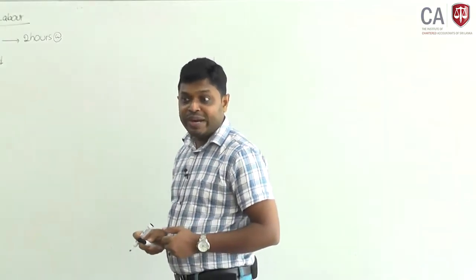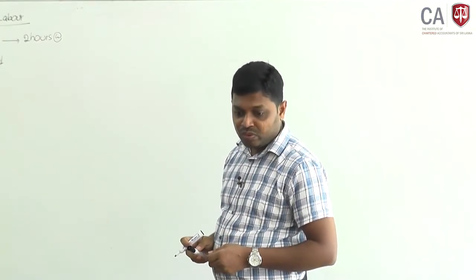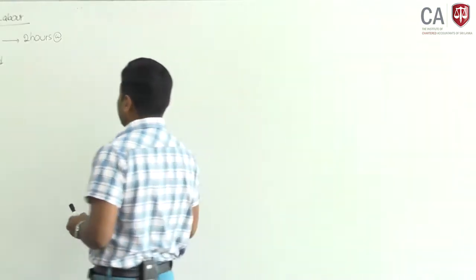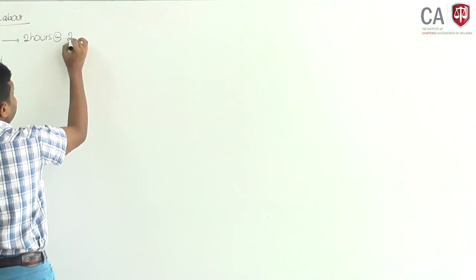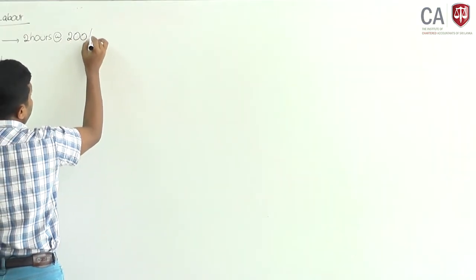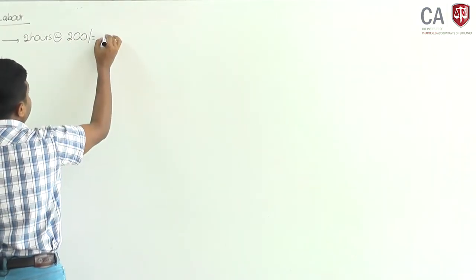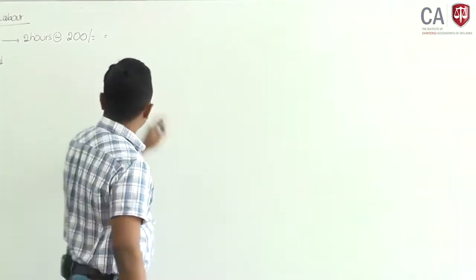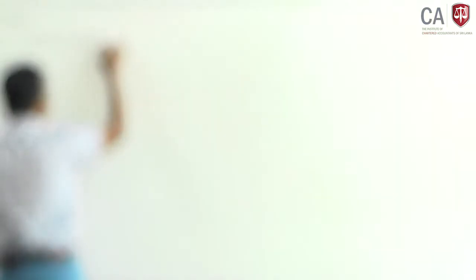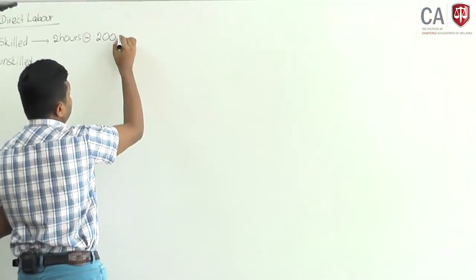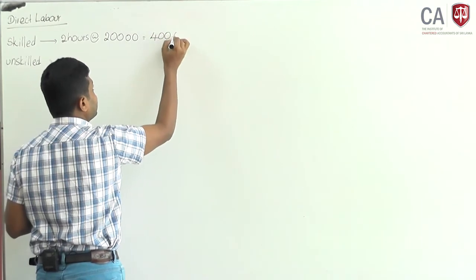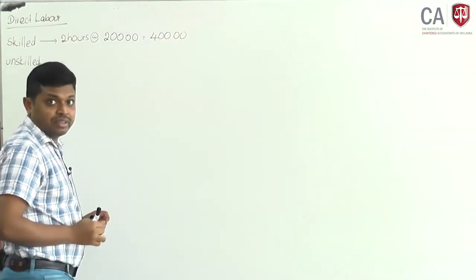The rate would be how much? 4 million for 20,000 hours means the cost will be 200 rupees per hour. Then 200 into 2 hours, the cost of skilled labor would be 400.